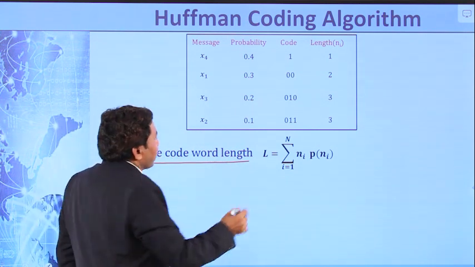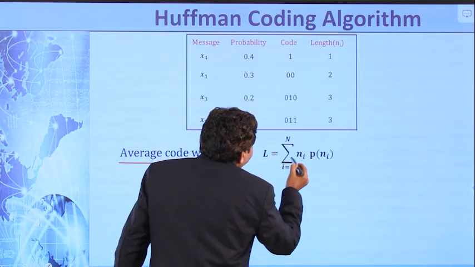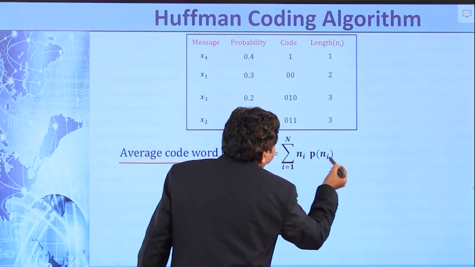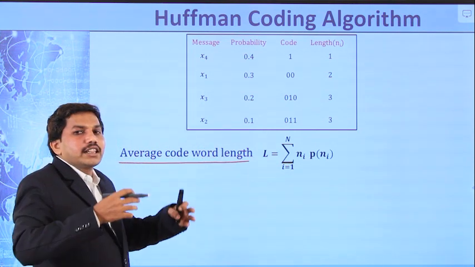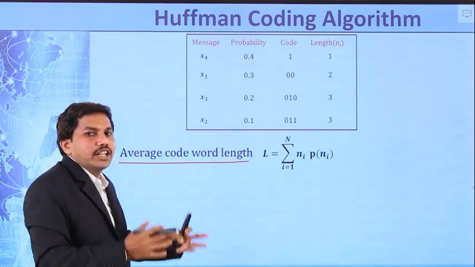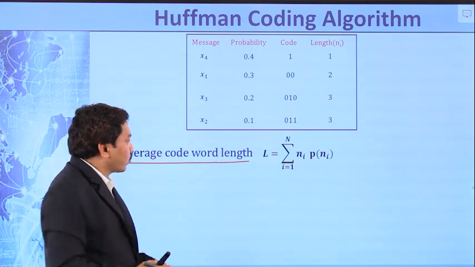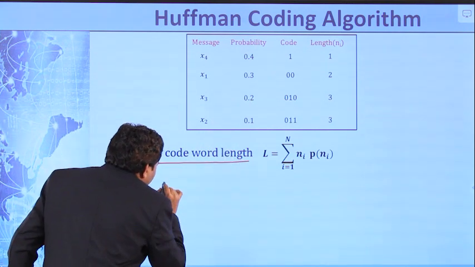The formula is L equal to sigma i equal to 1 to n, n_i into p of n_i. That indicates the length of the code word is multiplied with the respective probability.